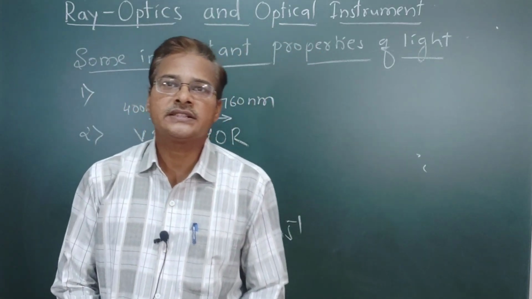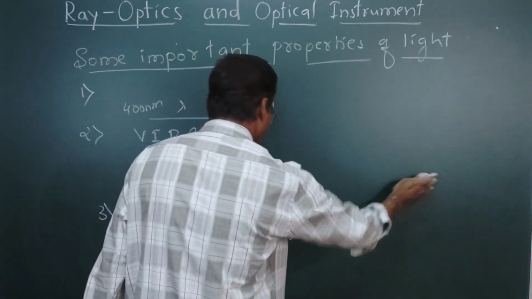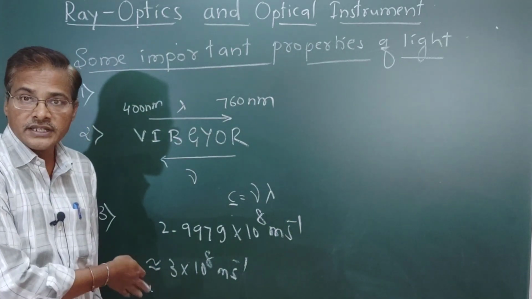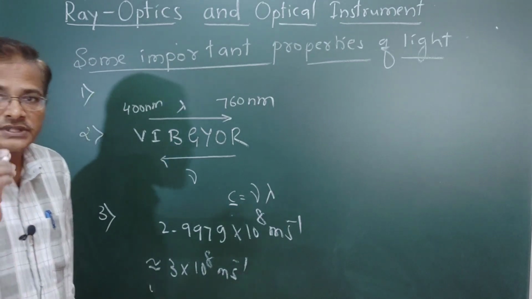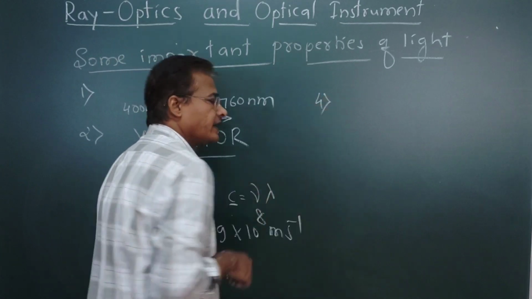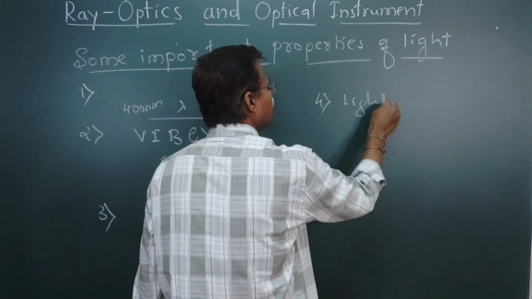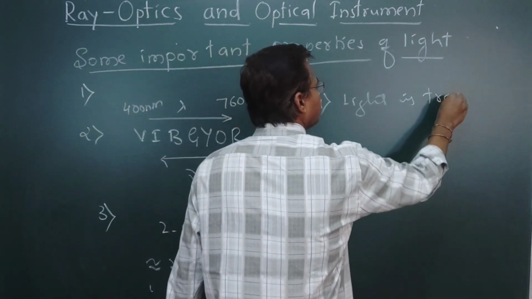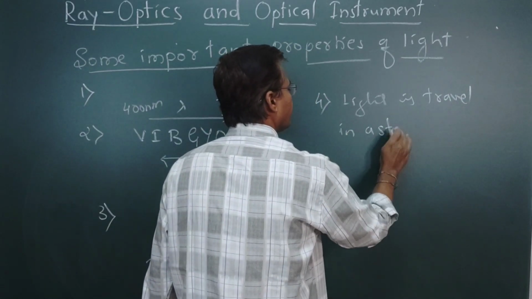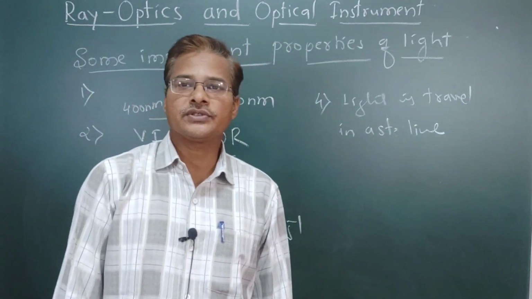Next, light travels in a straight line. Light has the highest speed of any particle, and because of that highest speed, light travels in a straight line. So the fourth point is that light travels in a straight line. This is about the properties of light.